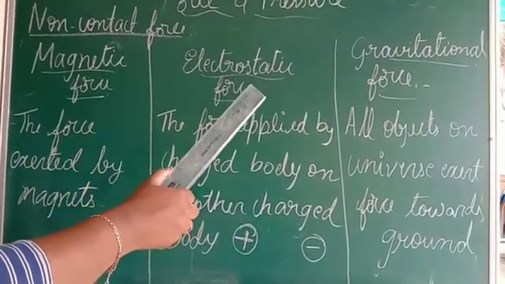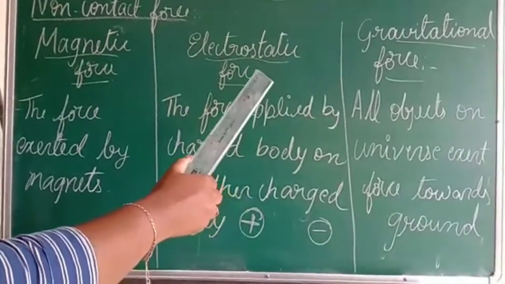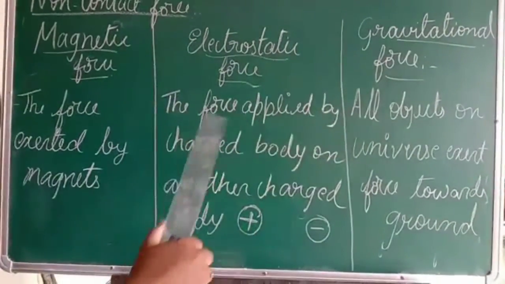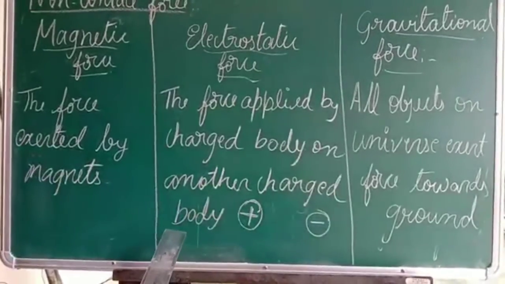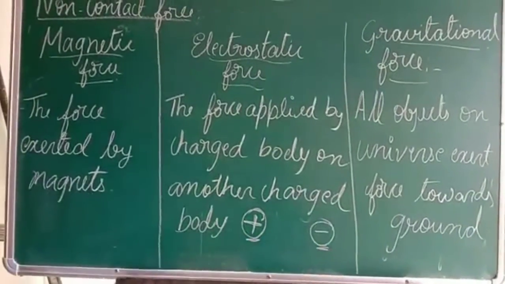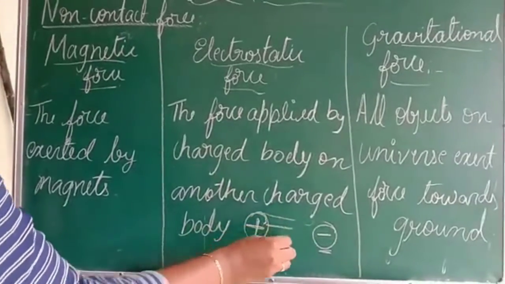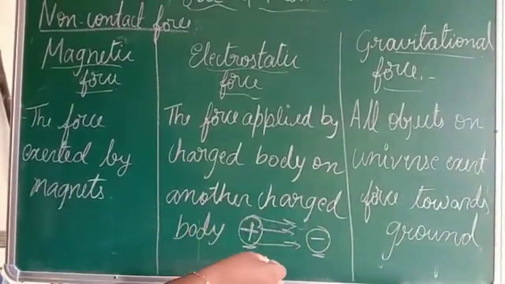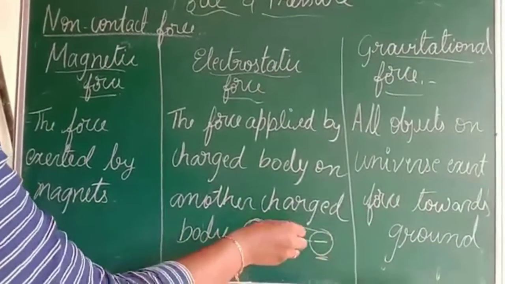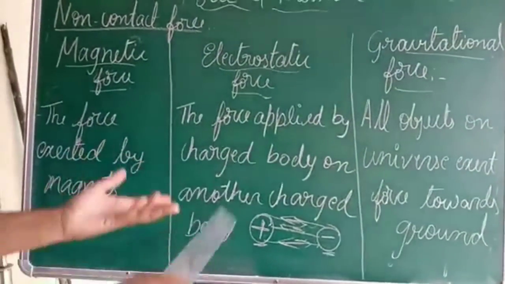The next type of non-contact force is electrostatic force. Electrostatic force means the force applied by a charged body on another charged body. Here I have drawn a plus charged body and a minus charged body. This plus charged body applies force on this minus charged body. Meanwhile, the minus charge also applies its force back towards the plus charge.